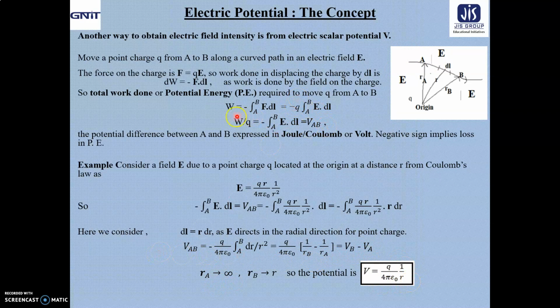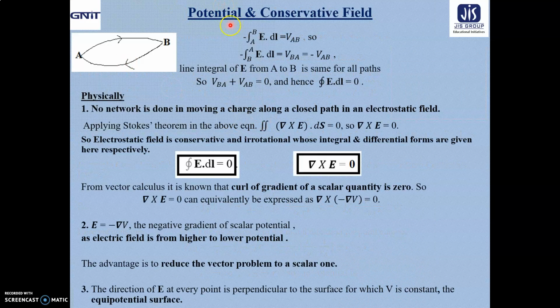And VAB is nothing but the work done per unit charge, that is, the work done to bring a unit positive charge from infinity to some point. The definition is followed in this expression. So this is nothing but the potential with which we are familiar, and we got it from this simple treatment. Now, what about the concept of potential, and how is it related to the conservative field, that is, the electrostatic field?